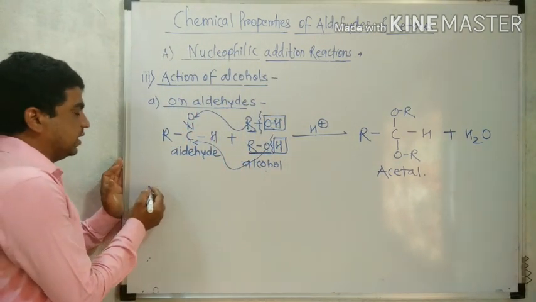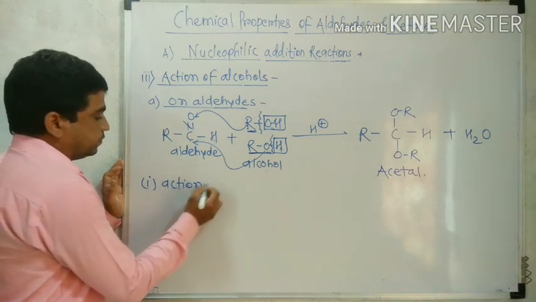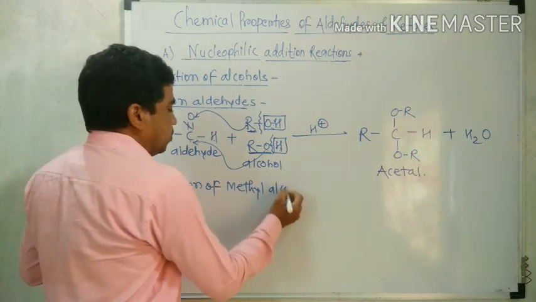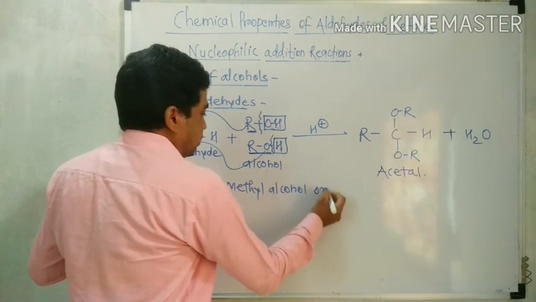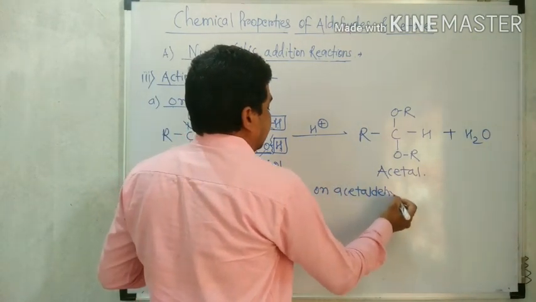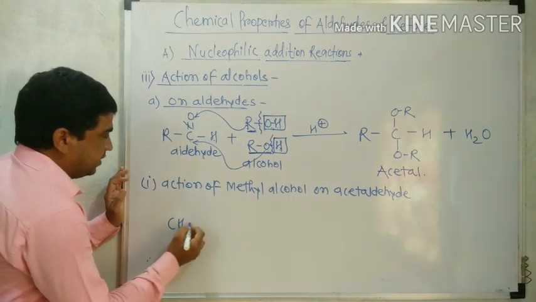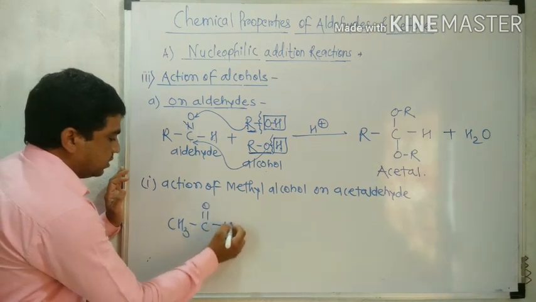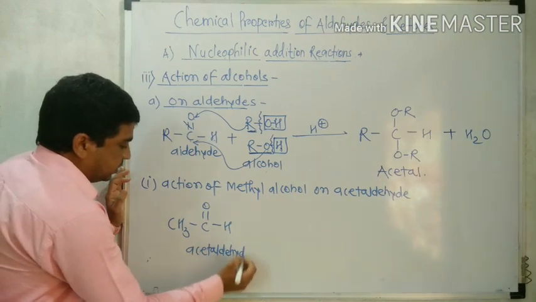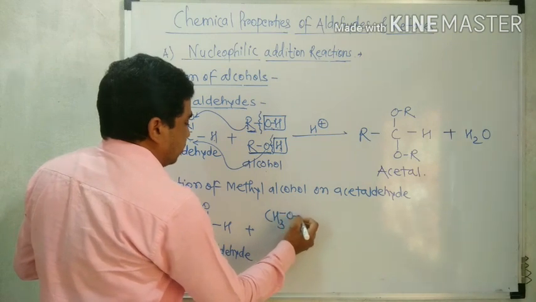Now after the general reaction, the first example: action of methyl alcohol on acetaldehyde. Acetaldehyde, CH3 C double bond O H, when reacted with methyl alcohol, it means two molecules of methyl alcohol.